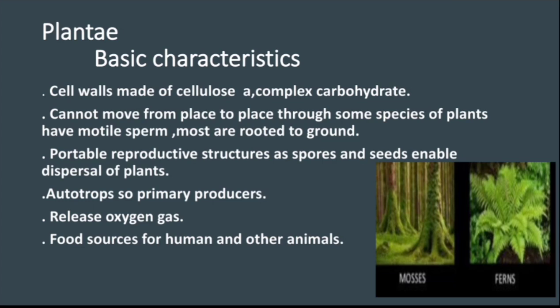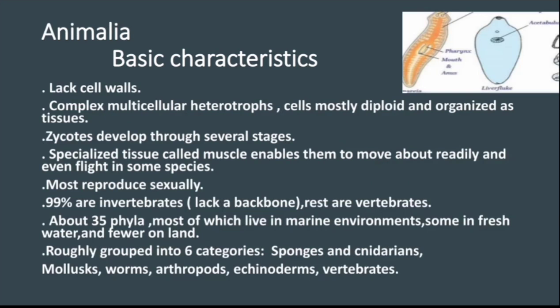Plantae, basic characteristics. Cell walls made up of cellulose, a complex carbohydrate, cannot move from place to place. Though some species of plants have motile sperm, most are rooted to the ground. Autotrophs or primary producers release oxygen gas, food sources for humans and other animals. Portable reproductive structures such as spores and seeds enable dispersal of plants. Mosses and ferns are some examples of Plantae.